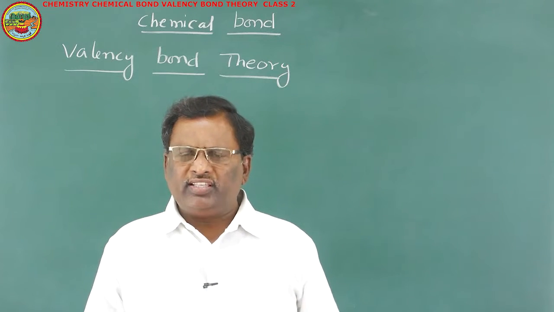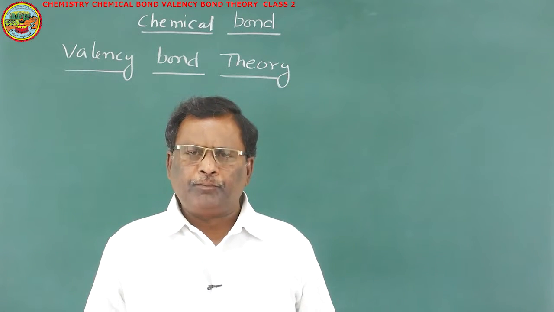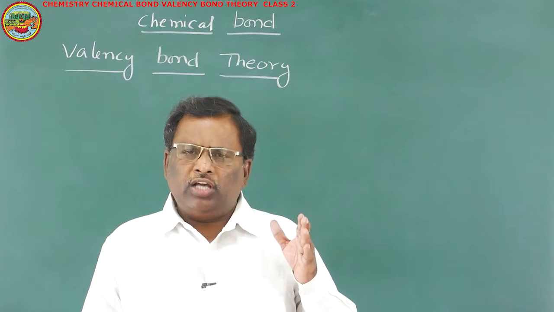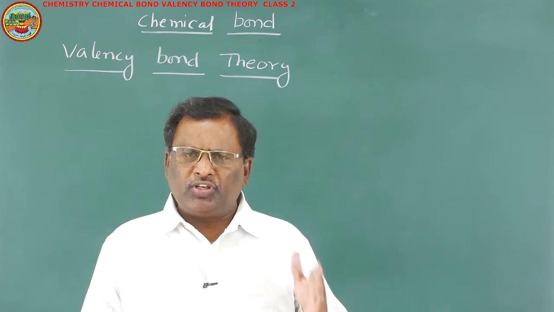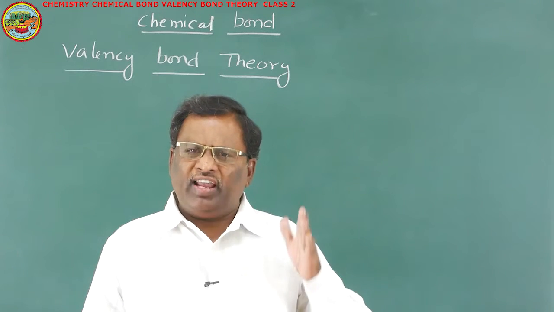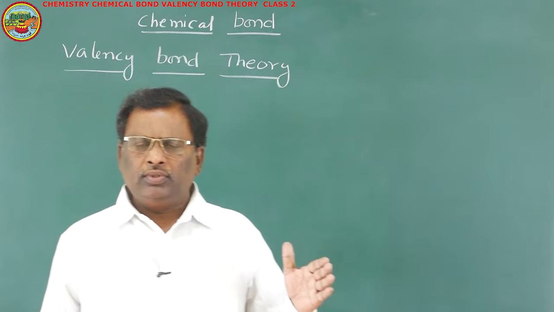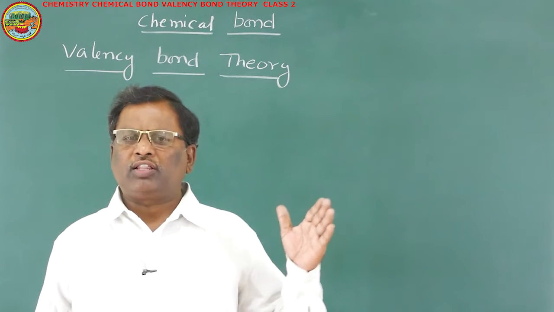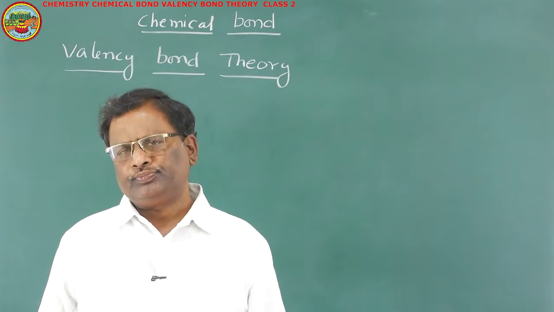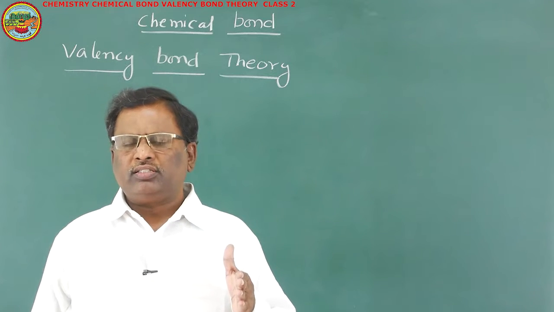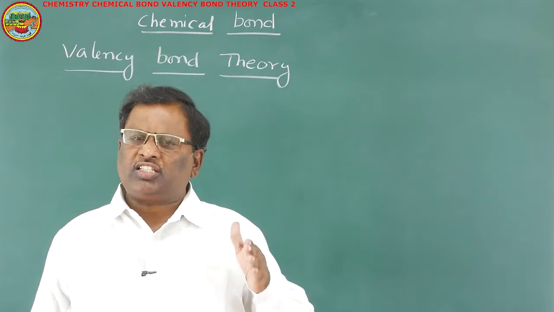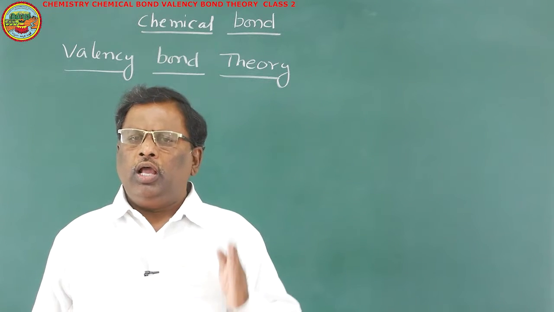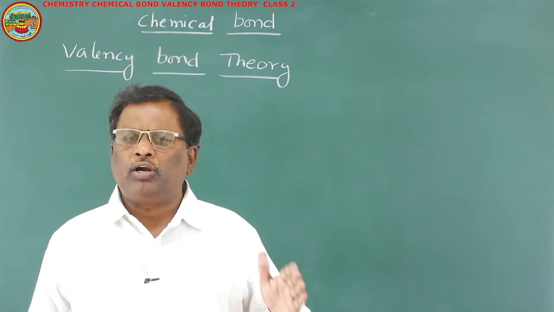So according to this valency bond theory, the orbitals and electrons which are present in the valency shell of an atom are only responsible for the formation of a covalent bond. The electrons which are present in the valency shell, or last energy level, of an atom are only responsible for bond formation.